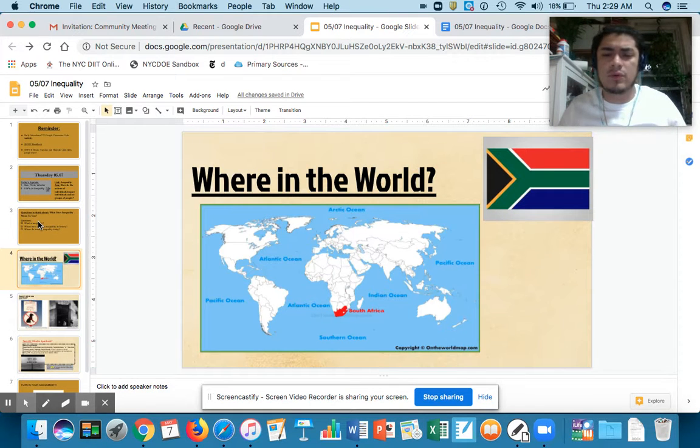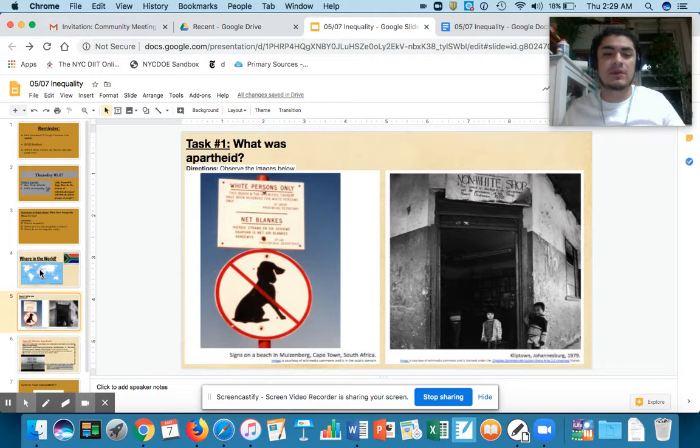So, where are we going to go in the world? South Africa. We're going to the tip of Africa, which is South Africa, okay? It's 2:30 in the morning. So, that's the flag of South Africa. This is where what we're going to learn is taking place, okay? It may have some correlations with something else in history that you see.